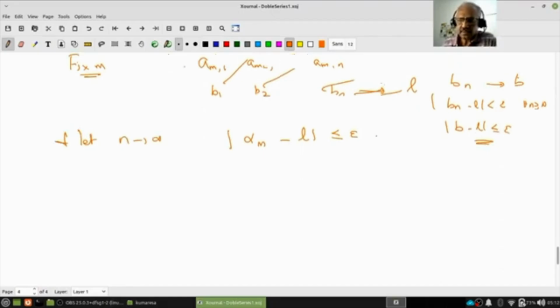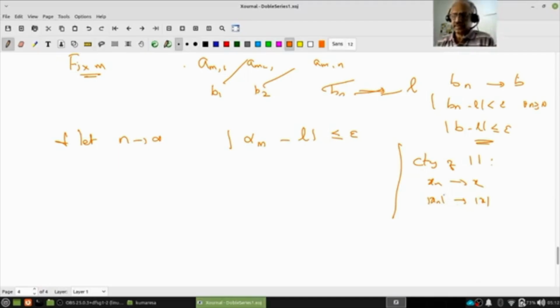This also follows, just an aside, from the continuity of the absolute value function: if x_n converges to x, then |x_n| converges to |x|.